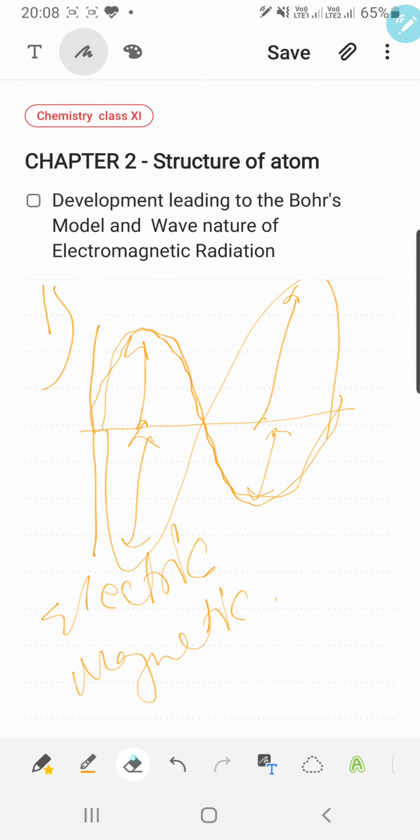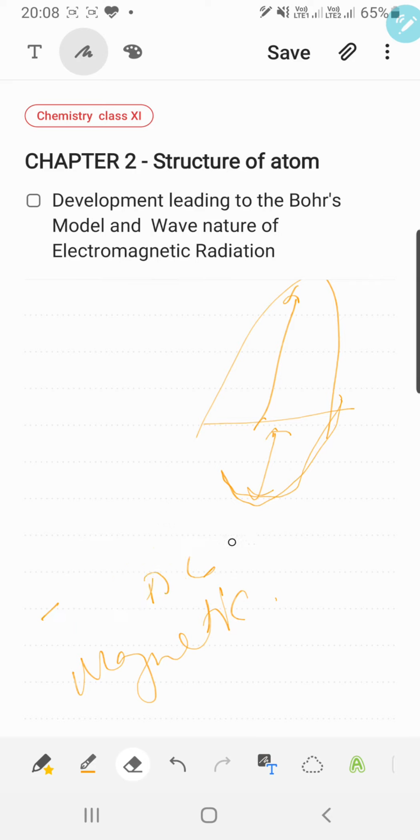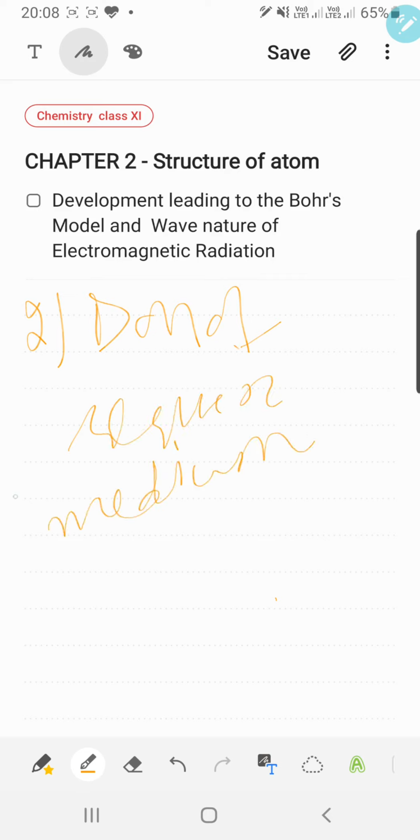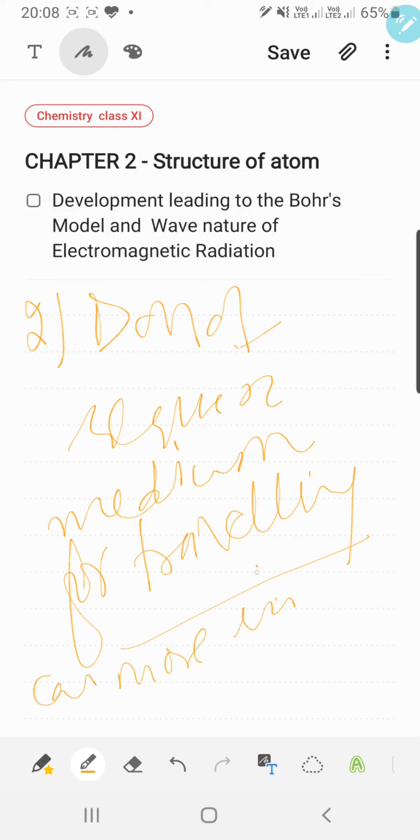The next property of electromagnetic wave is that sound waves or water waves require a medium for traveling, but the electromagnetic waves do not require a medium for traveling. They do not need a medium to travel or propagate. They can move in vacuum also, but sound waves and water waves cannot move in vacuum.